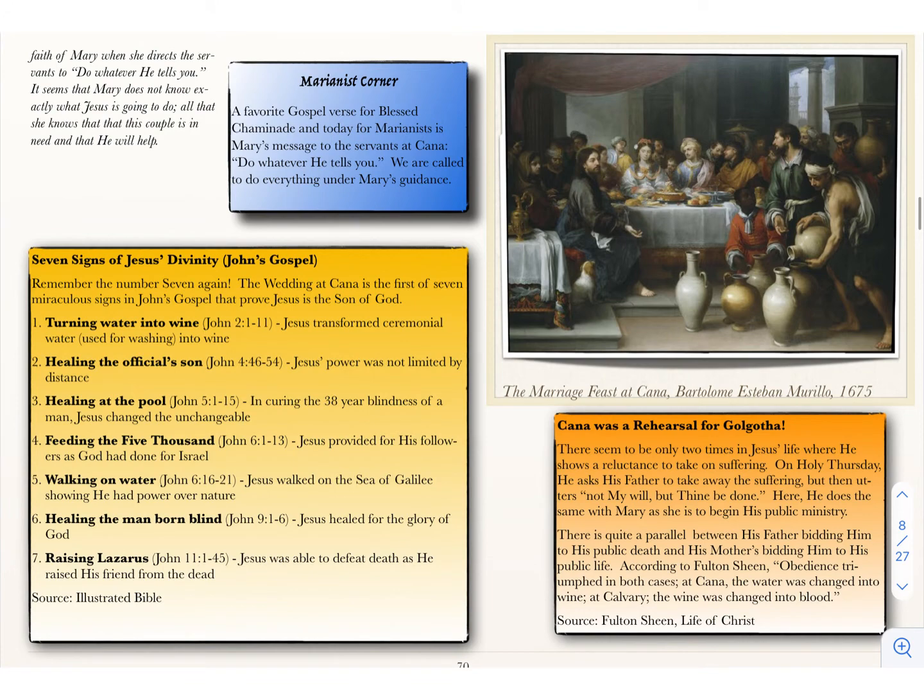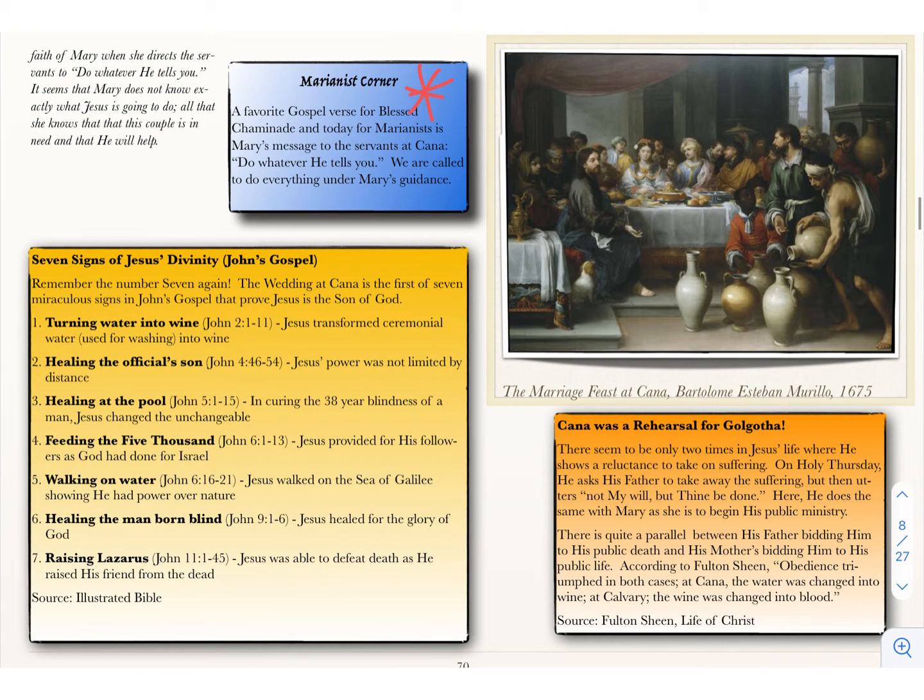Okay, so now looking at our next page here. We look at the top of the page and this blue box, all right? And this is going to talk to us about that whole idea that I talked to you about with do whatever he tells you. This is a really wonderful statement, and it's a favorite gospel for Blessed Chaminade and the Marianists. And that's do whatever he tells you. We too should do whatever he tells us. And we should listen to Mary's guidance here.